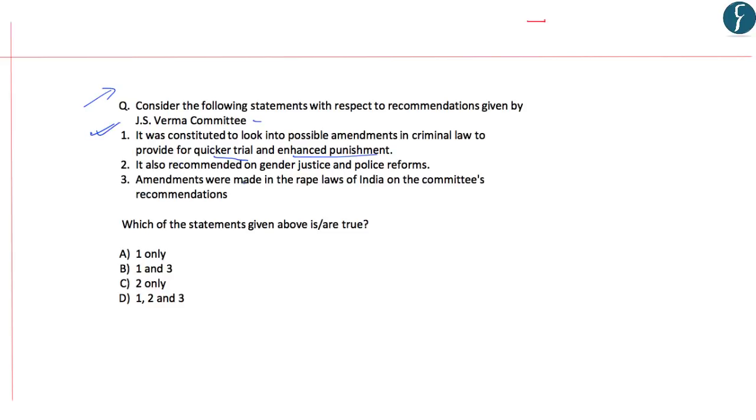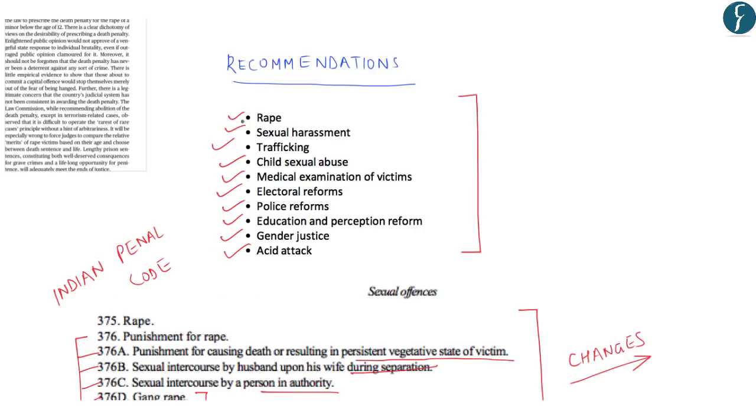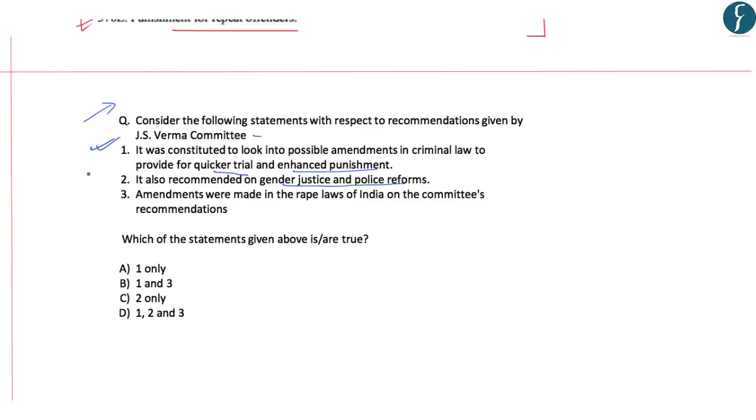Second, it also recommended on gender justice and police reforms. As you can see, all these pertain to gender justice, and police reform was also one of the recommendations of this committee report. So the second statement is also correct. Third, amendments were made in the rape laws of India on the committee's recommendations.